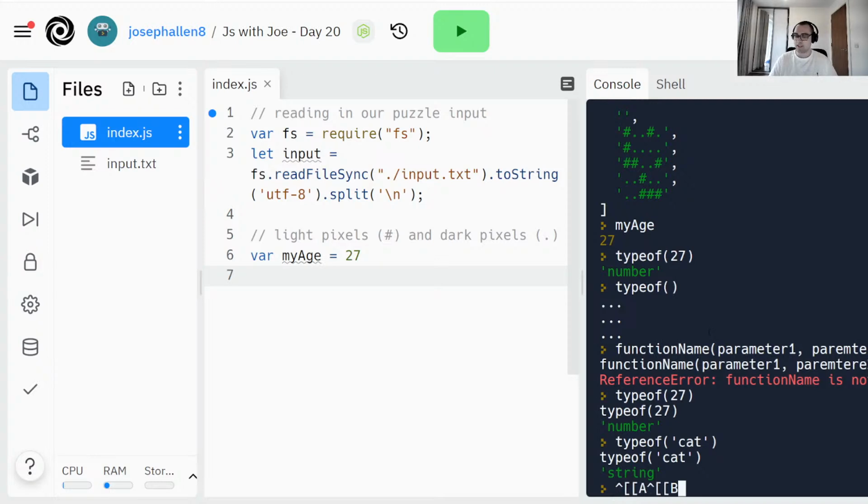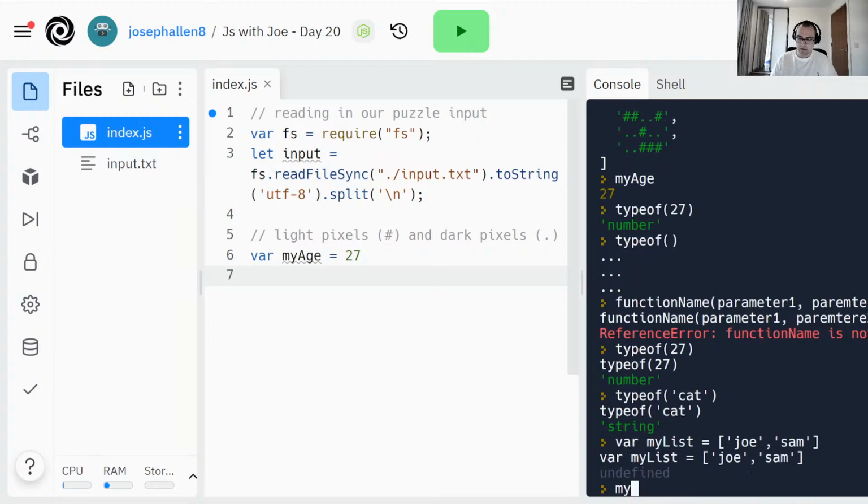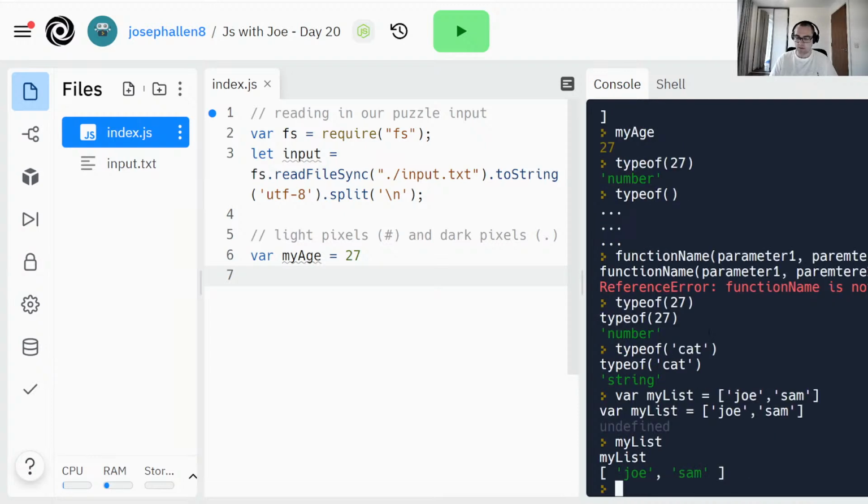Then we can have what's called a list or a dictionary. This is how we would store perhaps a register of names at a school. So let's say var my list equals, I'll say Joe, Sam. So now if I look at my list, it's a list with those items in it.